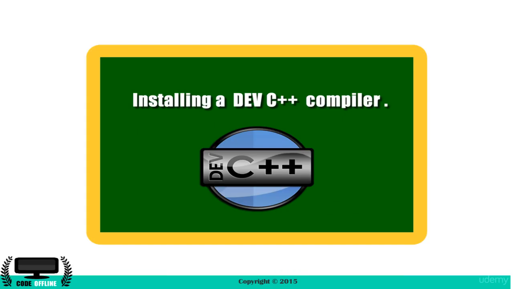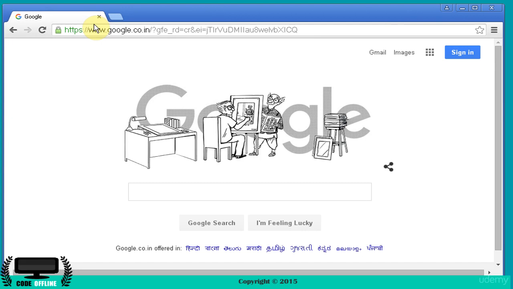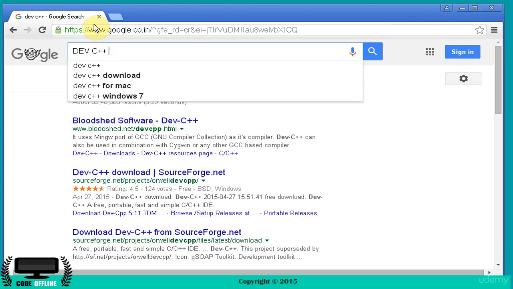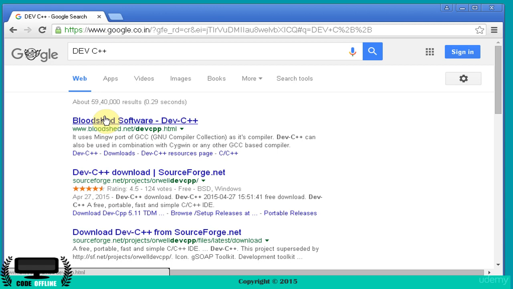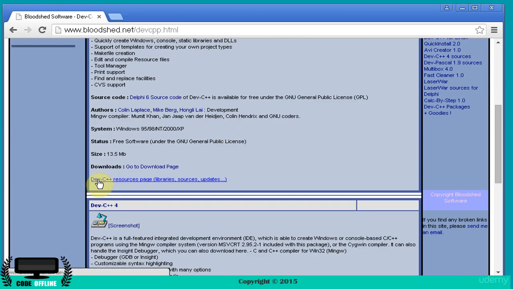Hello friends, welcome back. In this lesson we will see how to install the Dev C++ compiler on a Windows machine. Just go to Google and type in Dev C++ compiler, or just Dev C++. You can find the Bloodshed software here. You have to click on go to download page